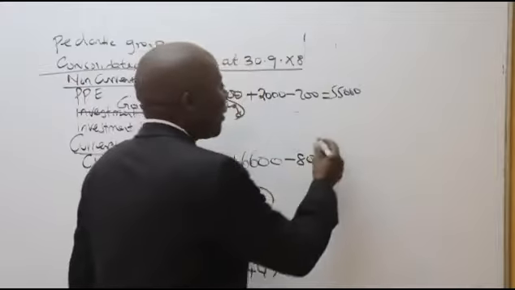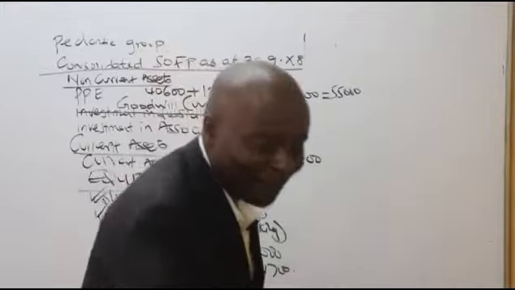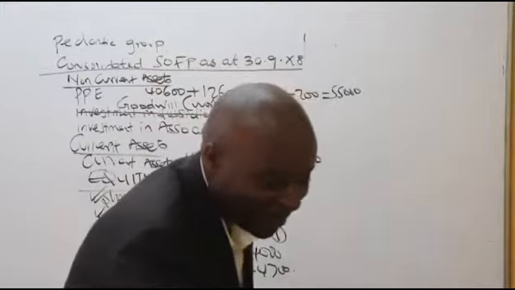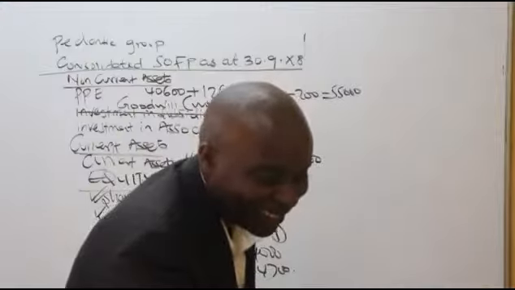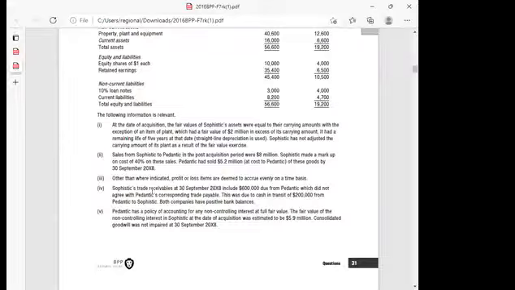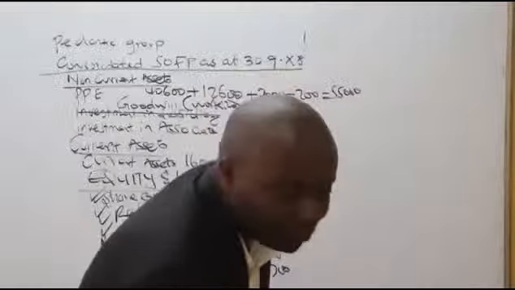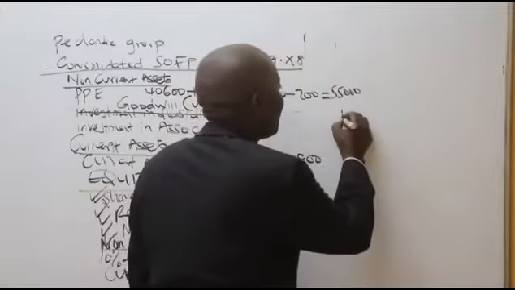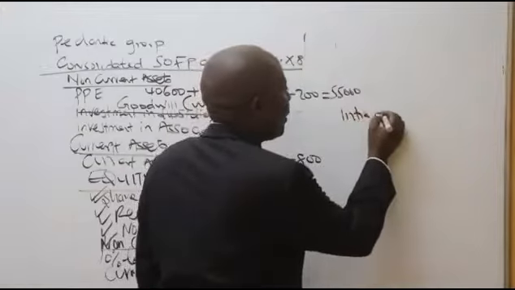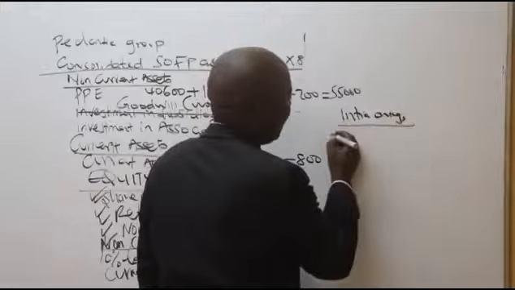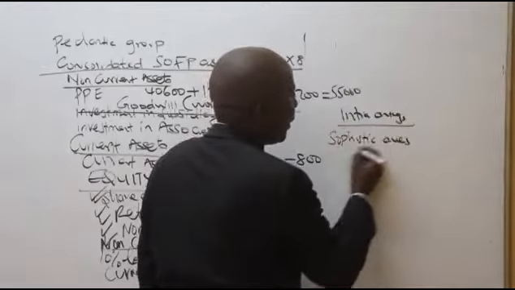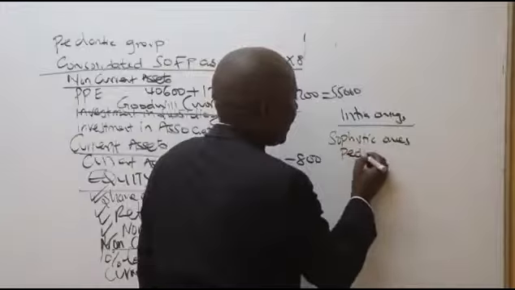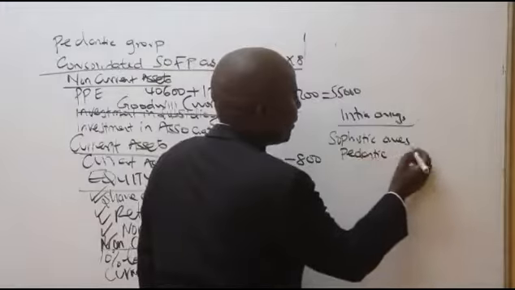Na turudi hapa. So tunaambiwa ladies and gentlemen, sophistic trade receivables, so intra-owings. We have here sophistic, pedantic owes 600,000.